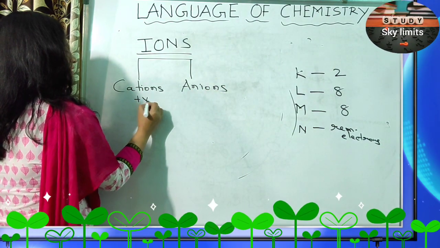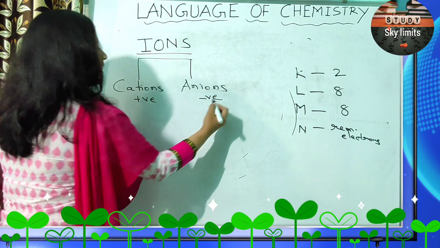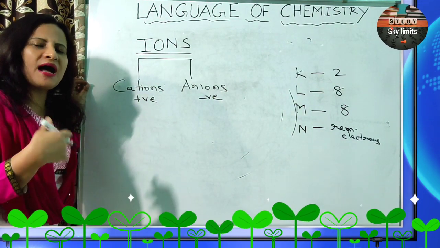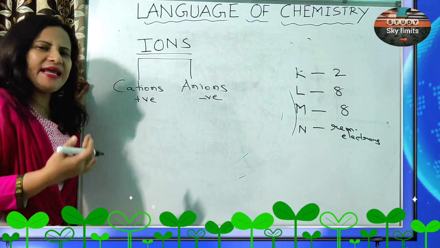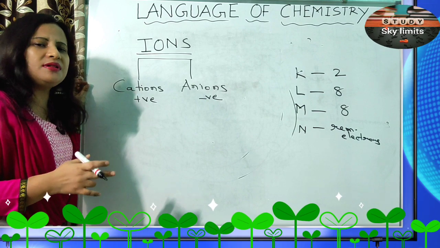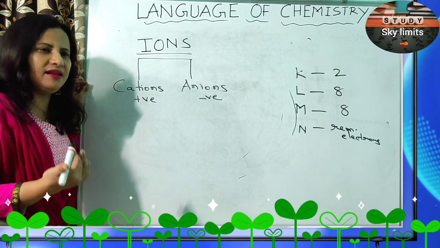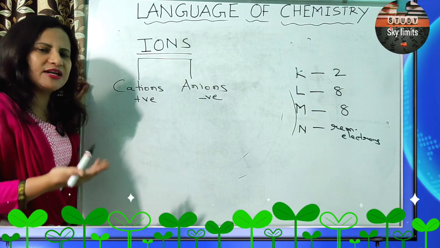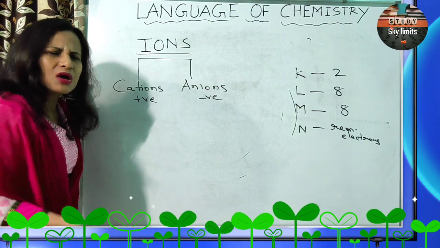Cations are positively charged, anions are negatively charged. So why do atoms form ions? Because they are not stable, they are unstable. So in order to become stable, they lose electrons or they gain electrons. If it's a metal, it loses electrons. If it's a non-metal, it gains electrons. It's a very simple concept.